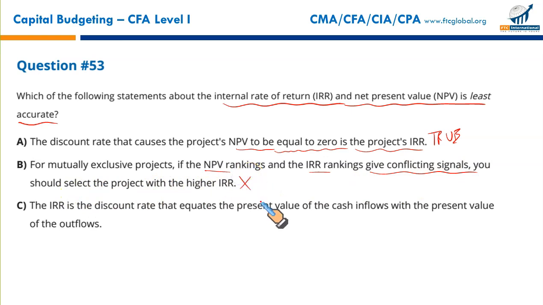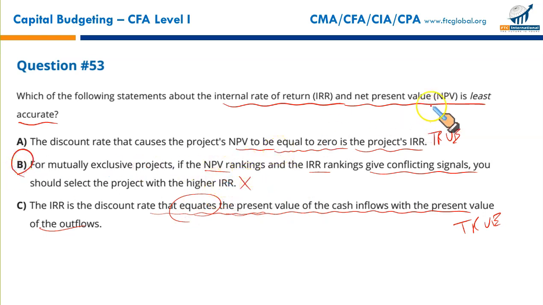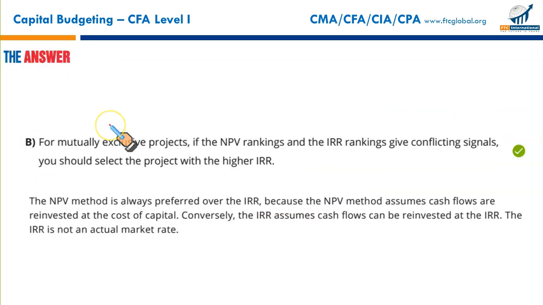Wrong. The IRR is the discount rate that equates the present value of the cash inflows with the present value of the outflows. That is a true statement. That's a true statement as well. IRR is the discount rate at which the present value of inflows and outflows are equal. So that makes only B the incorrect option, and we were looking for the least accurate, so that makes B our right answer.